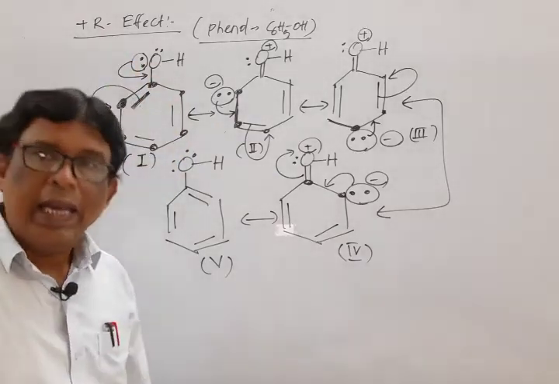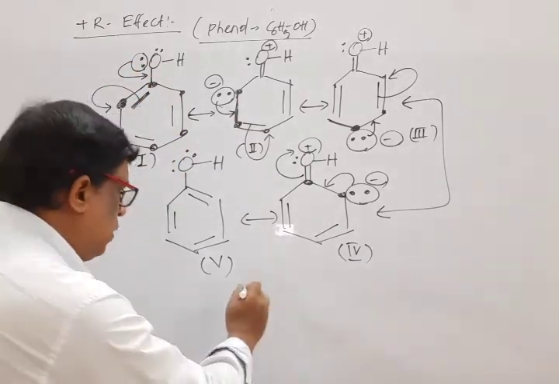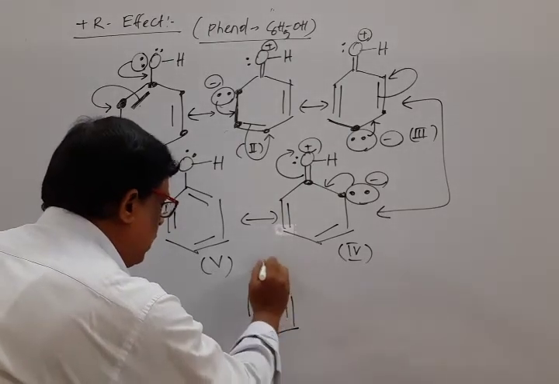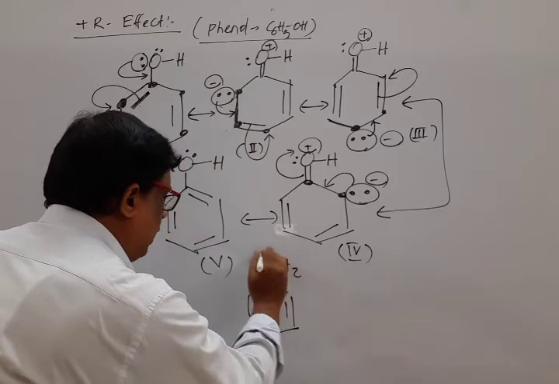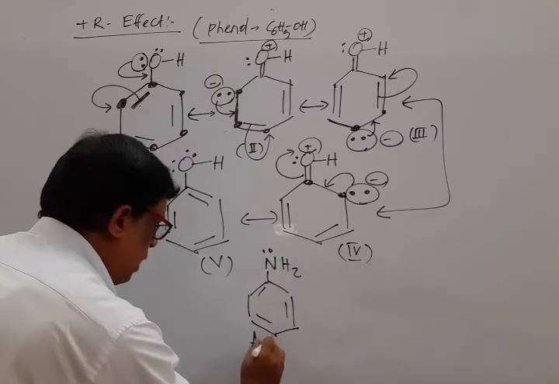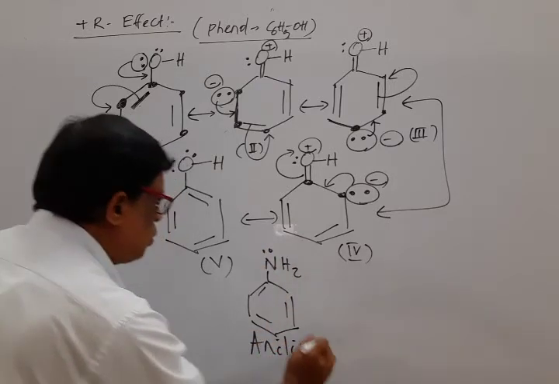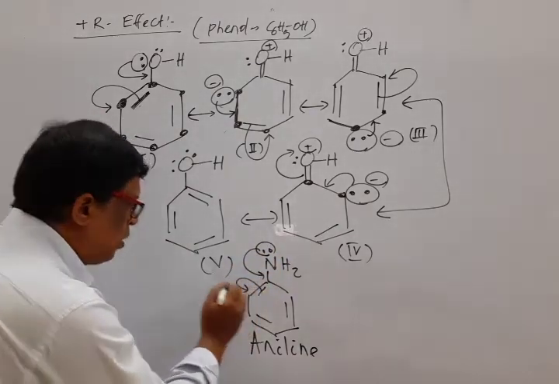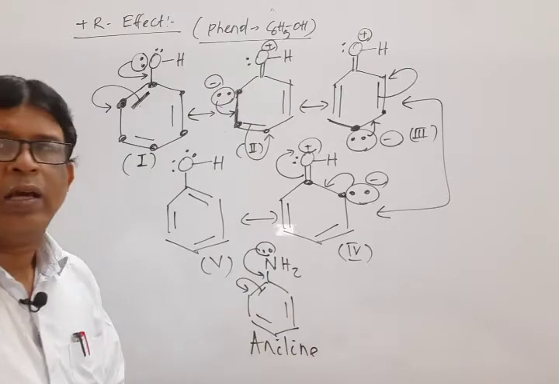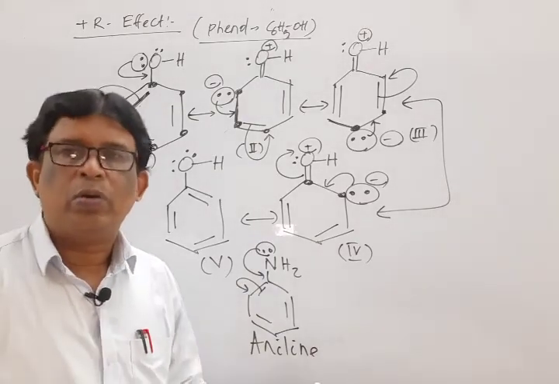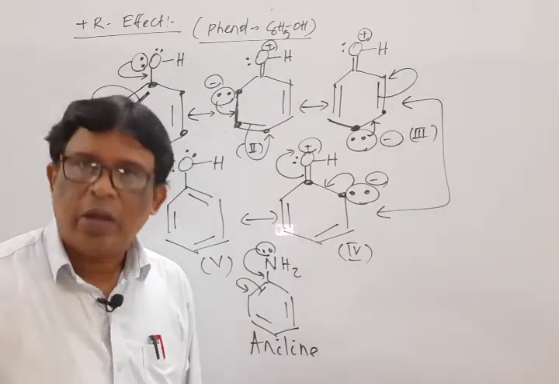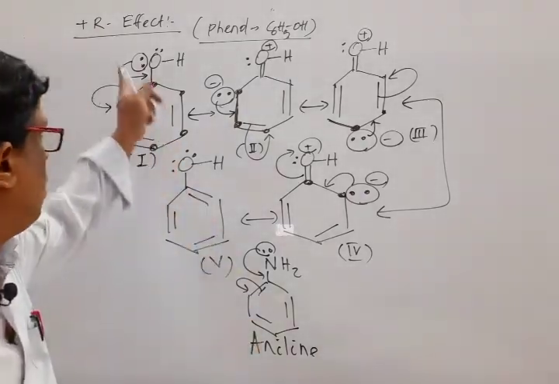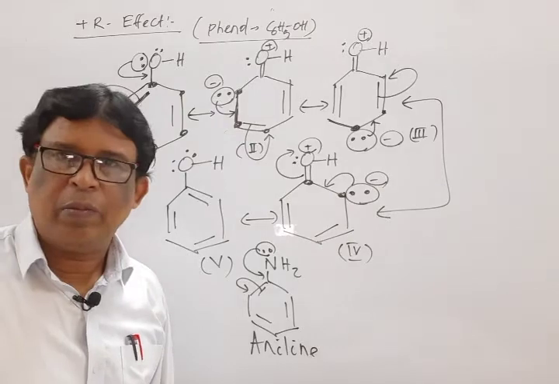If an NH2 group is attached, then it is known as aniline. It is homework for you: draw the resonating structure for aniline. Its name is aniline. The same procedure is there, you may follow. That means transfer this one here, this bond transfers here. In this way, it is homework for you to write the resonating structure for aniline. It is one example for plus R or plus M effect.